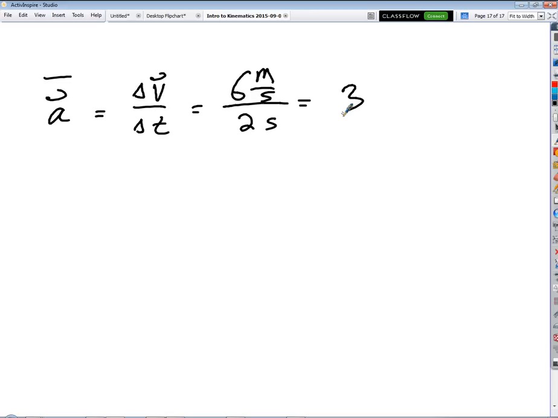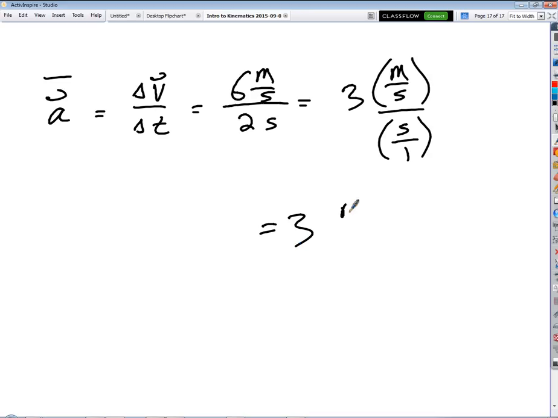I think we had just barely talked about this, right? Meters per second squared. Did we mention that yesterday? No, we didn't. Okay, so this is a little strange. We get meters per second. Now, what do we do? If we divide, we could make this seconds over 1 on the bottom. If we divide by a fraction, what do we do? Flip and multiply, right? So this is the same thing as saying 3 meters per second times 1 over seconds. So we write that as meters per second squared. Strange units, but those are the standard units of acceleration, meters per second squared.